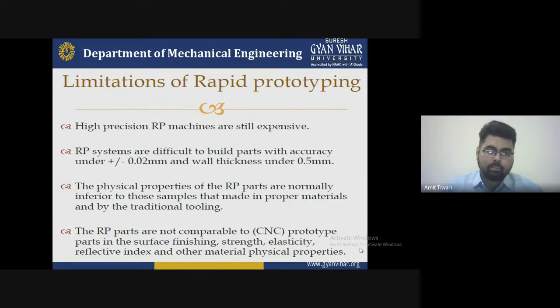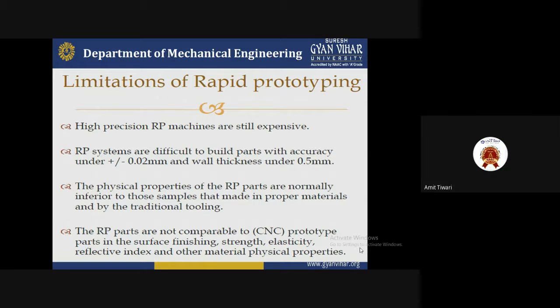Next, rapid prototyping parts are compared with CNC prototyping. In surface finishing, strength, elasticity, reflective index, and other physical properties, they are not comparable to the CNC machine. The CNC machine provides good surface finishing, strength, and elasticity, and maintains the mechanical or physical properties of the material. They will not be destroyed.